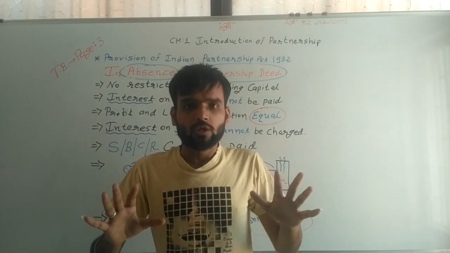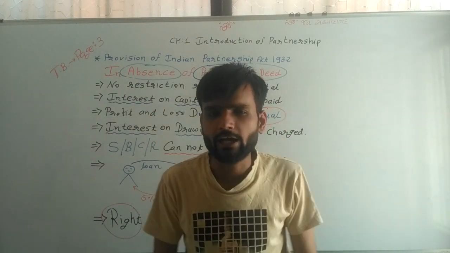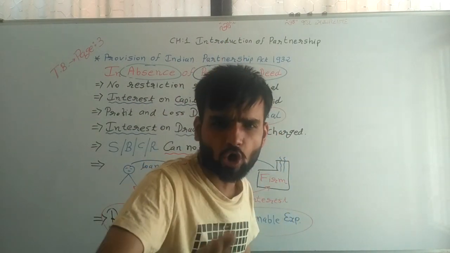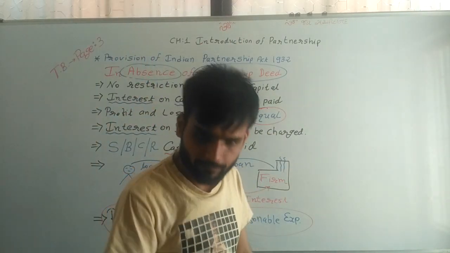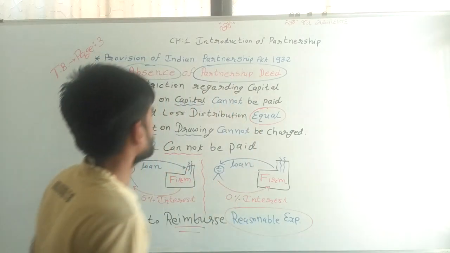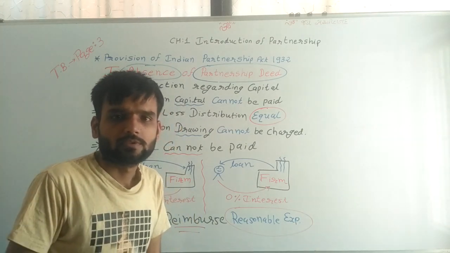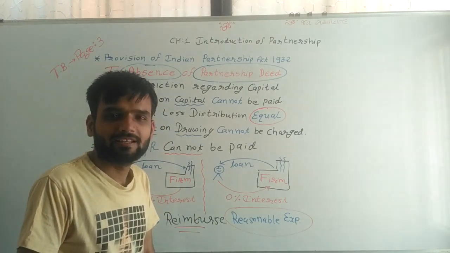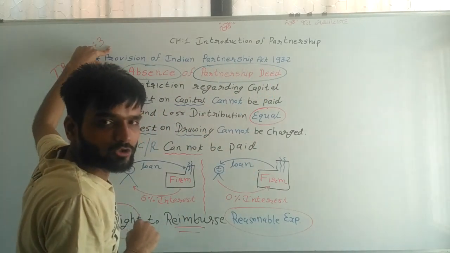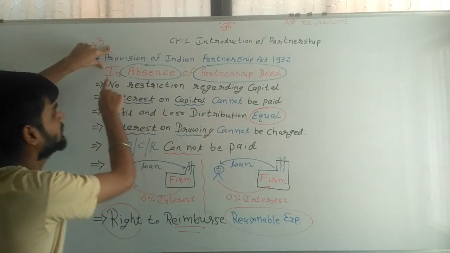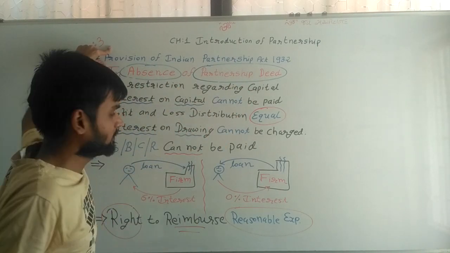Now, again I repeat all the things quickly, and I am 100% sure all of you must understand everything. Quick revision, and then I will stop the lecture. The provisions of the Indian Partnership Act 1932 apply in the absence of a partnership deed.